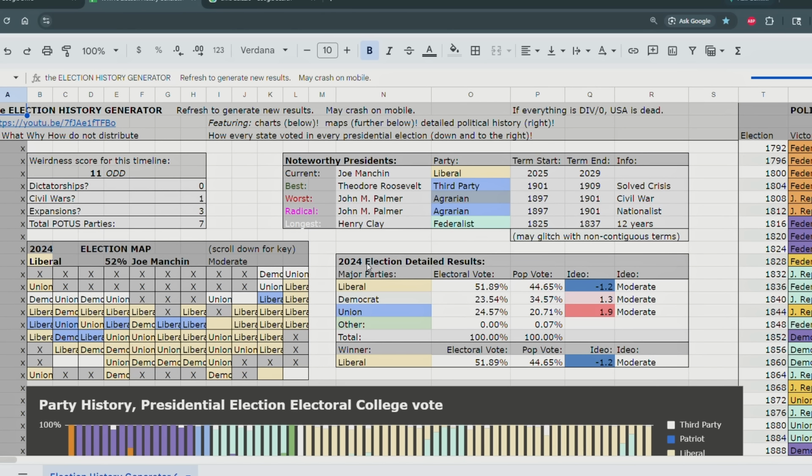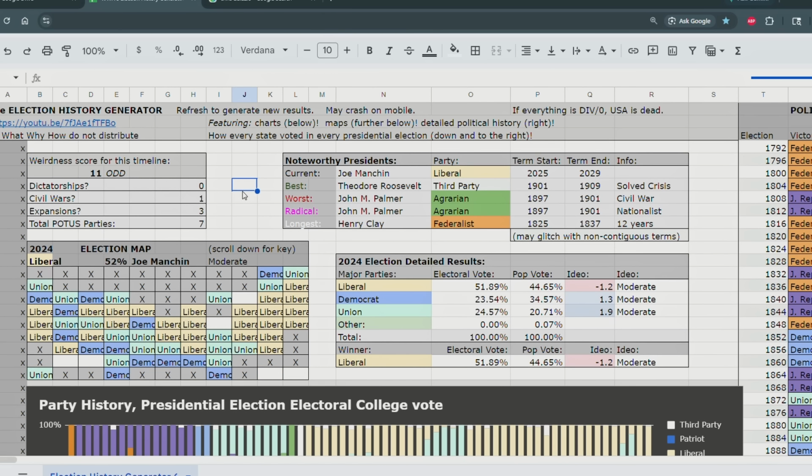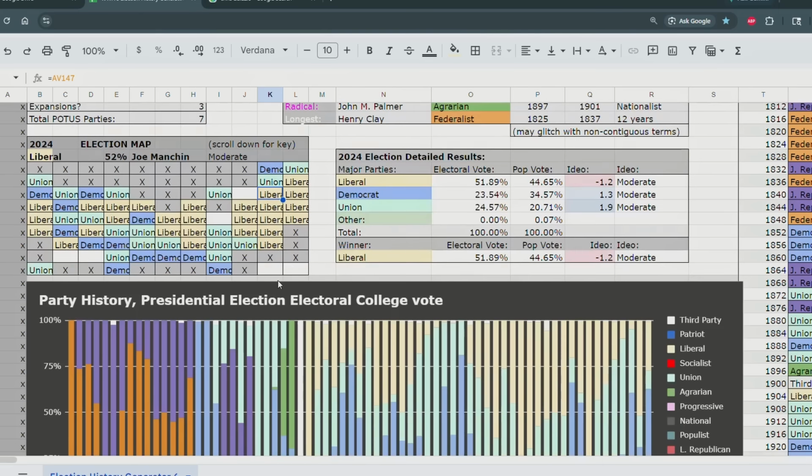is an odd timeline, which means that there's some strange things that happen, but it's not very crazy. So there's one civil war in this timeline, there's 3 expansions, which would be, well, there you go, what a perfect example. You just refresh it and new things pop up. So in this timeline, America conquered Canada. We can see that Quebec too also joined.